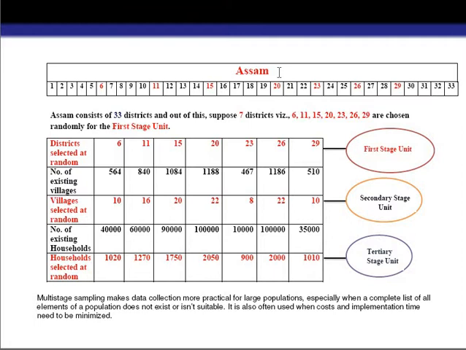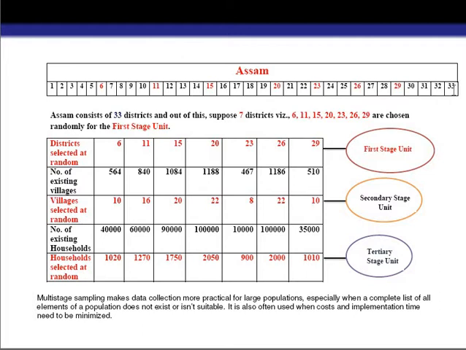Okay, and after that we divide the state into different number of clusters, which are districts in our example. So how many clusters are there? In our population there are 33 clusters. That means here clusters are nothing but the districts.